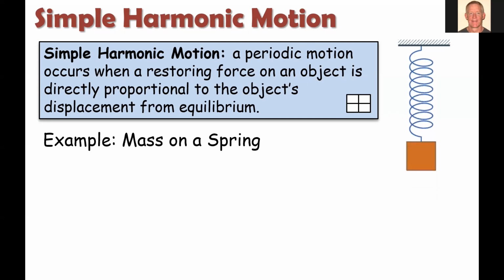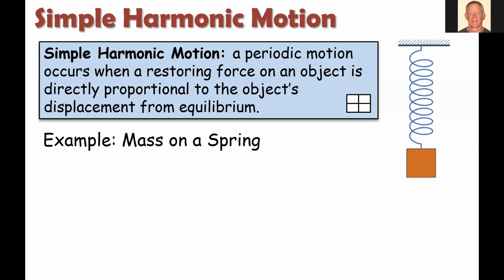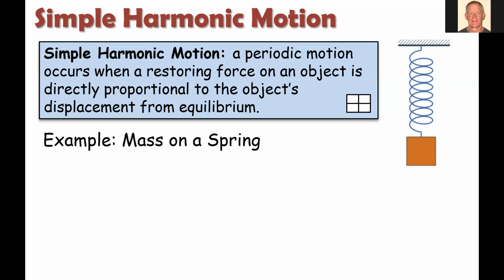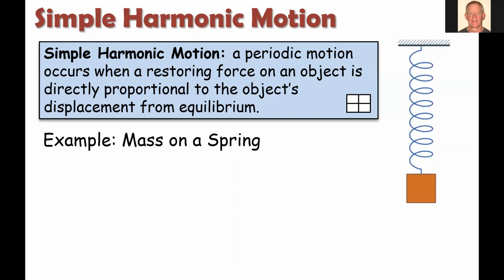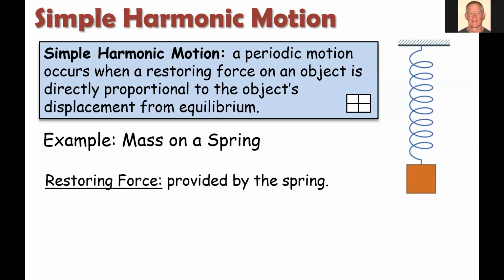So at some point, that weight on the spring is going to settle down and reach an equilibrium point. Now, if we pull that spring below that and let it go, it's going to move upwards. The spring is going to get stretched out and want to pull the mass back. So there's a restoring force back towards the equilibrium. Or if we lift the spring above its equilibrium point and compress the coils of the spring, when we let go, those coils are going to want to expand and push it back to its equilibrium. So that's the restoring force that we're talking about.